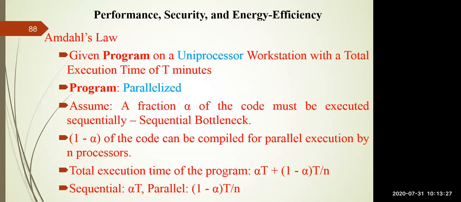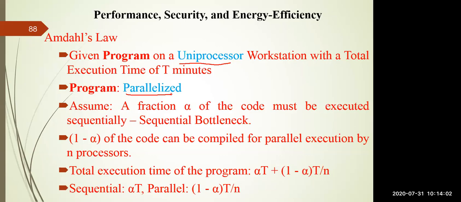Next, based upon the efficiency and performance of the system, there are some laws. Maybe these laws are covered in computer organization, but as a part of this course, I am planning to cover them again so that you will get the details about distributed systems or parallel systems. The first law we will discuss is called Amdahl's law. Amdahl's law compares the performance of a computer system when it is a uniprocessor system or a parallelized system. Now we will compare the performance.